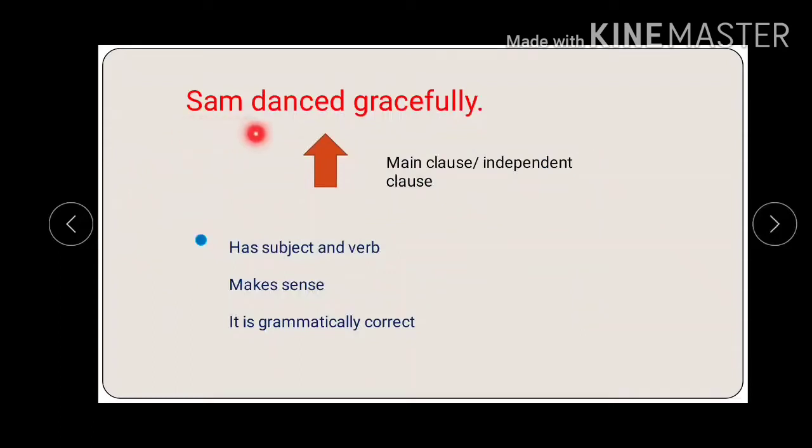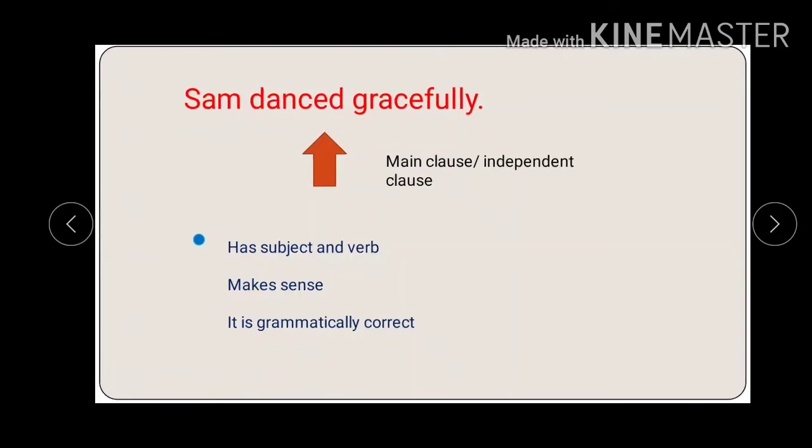Example: Sam danced gracefully. Now, Sam, being the name of a person, is the noun. Danced is an action, so this is the verb. So since we have our subject and verb, what is this? This is a clause. But is there a meaning for this? Yes, of course there is a meaning. So this is the main clause or an independent clause.